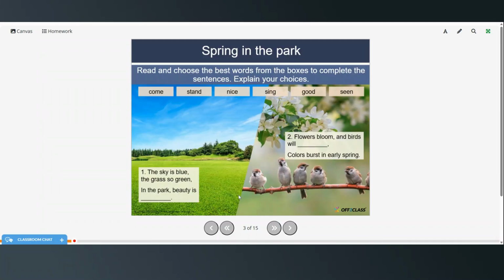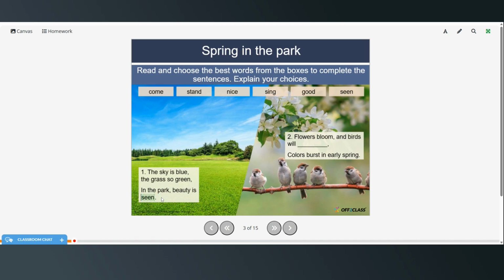All right, now we're going to talk about spring in the park. Read and choose the best words from the boxes to complete the sentences, and then we'll talk about the choices. You can pause the video, do that, and then restart when you're ready to see some suggested answers. Okay, the sky is blue, the grass so green, in the park, beauty is seen.